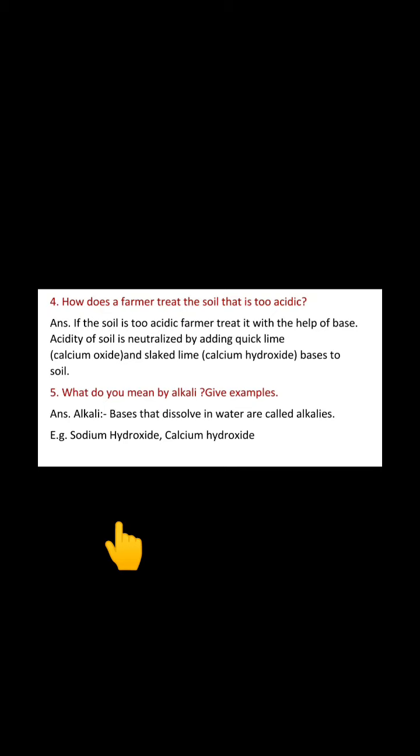How does a farmer treat the soil that is too acidic? Answer: If the soil is too acidic, farmer treats it with the help of base. Full stop.